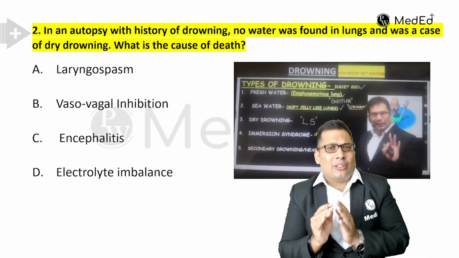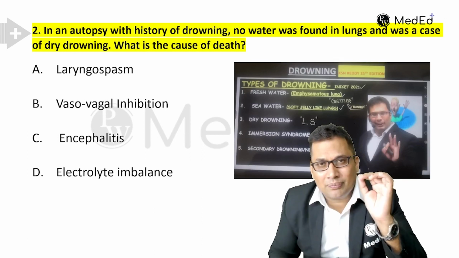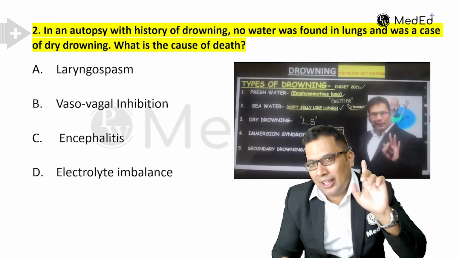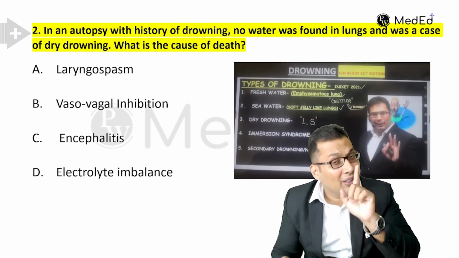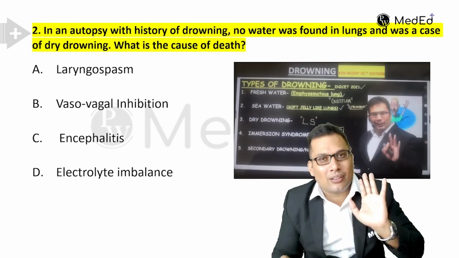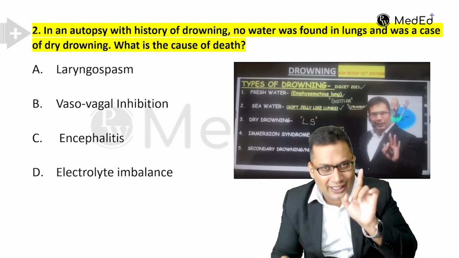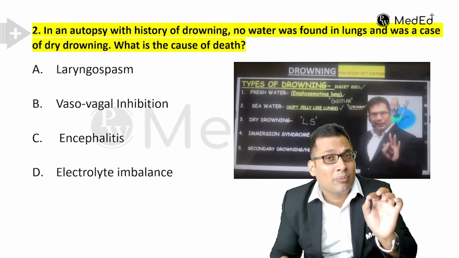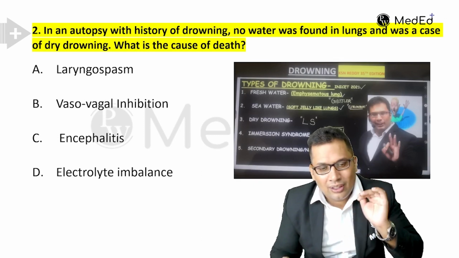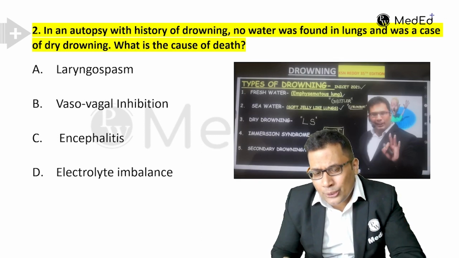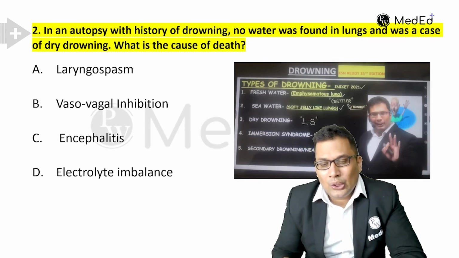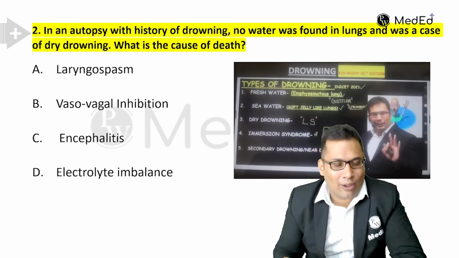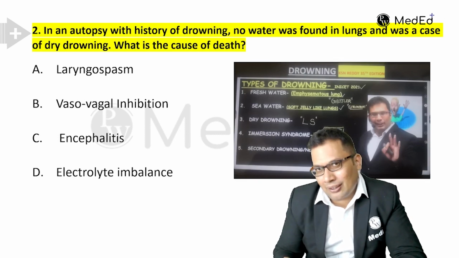And the second question was related to asphyxia. In asphyxia, there are important topics: hanging, strangulation, suffocation, and drowning. Every year in NEET PG or INICET exam, they're asking questions from these topics. Here, in an autopsy with history of drowning, no water was found in the lungs, a case of dry drowning. What is the cause of death?